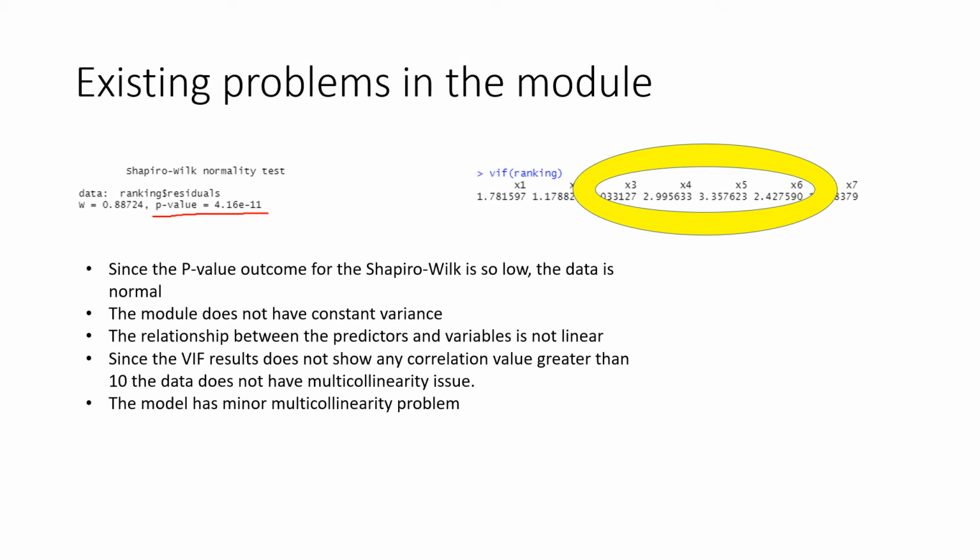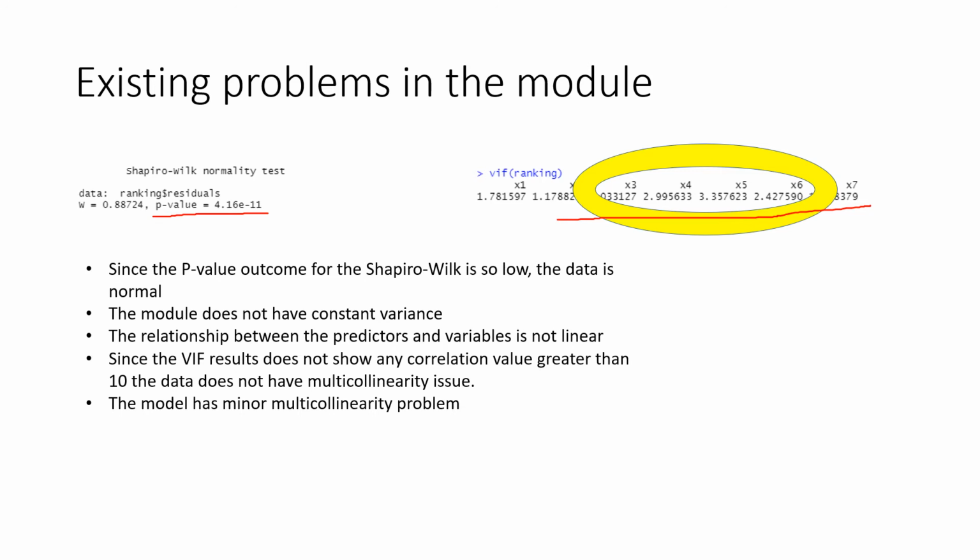For the VIF, I don't have anything that's greater than 10, but I do have everything that's greater than 1. So I want to draw the conclusion that there's not a severe multicollinearity issue, but the model is definitely not good. And the model definitely has some minor multicollinearity problem.